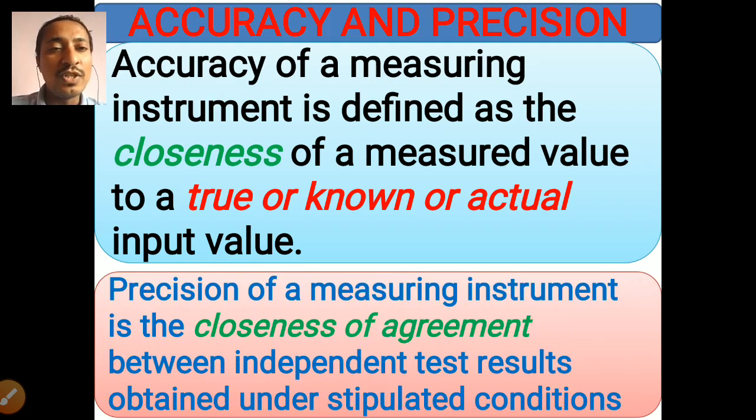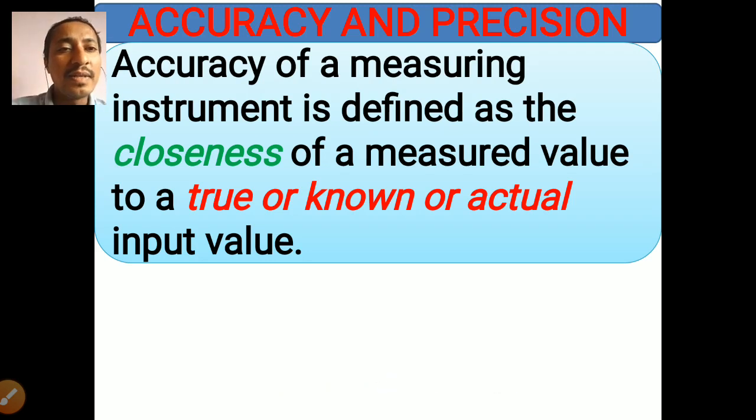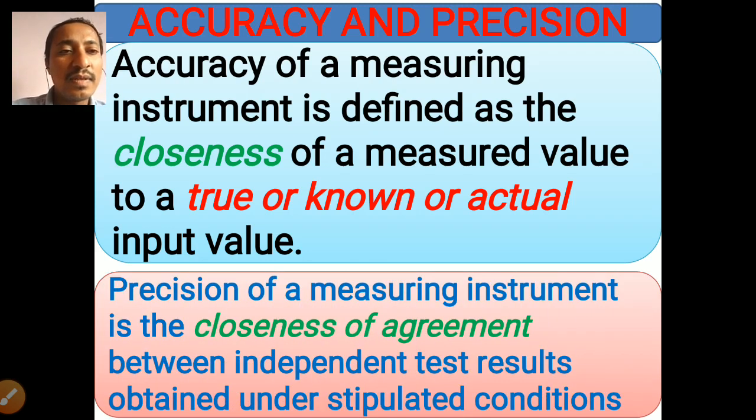And the definition of precision: the precision of a measuring instrument is the closeness of agreement between independent test results obtained under stipulated conditions. So accuracy is the closeness of the measured value to a true or actual input value.